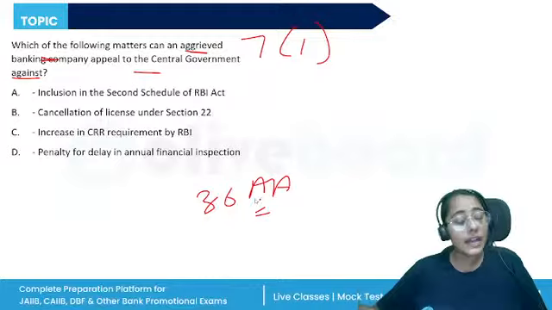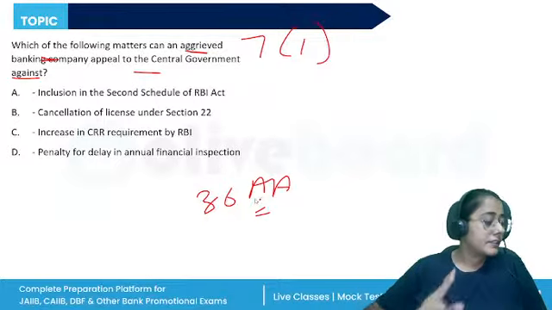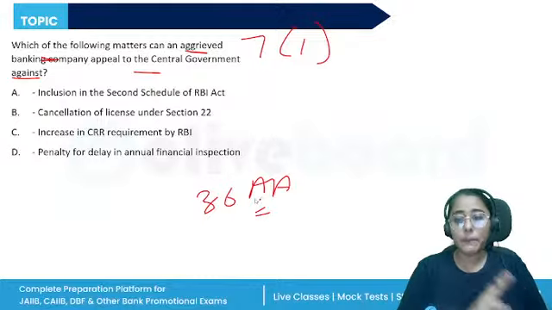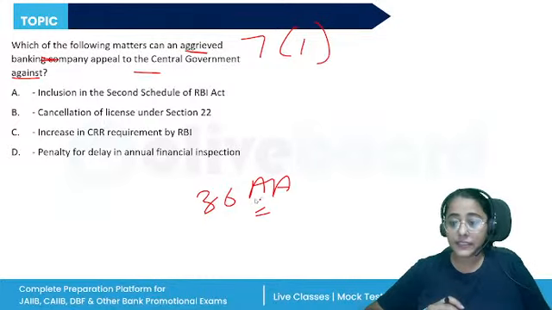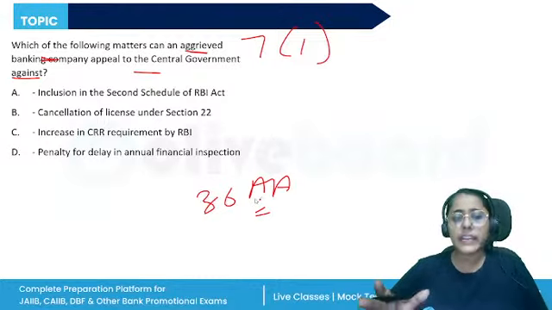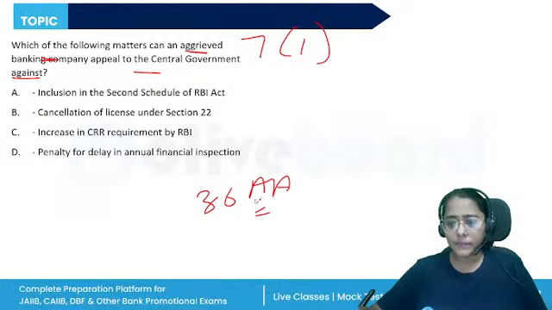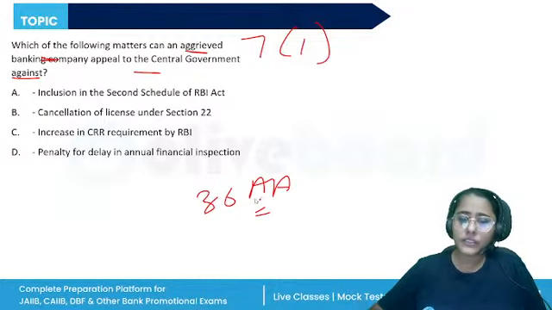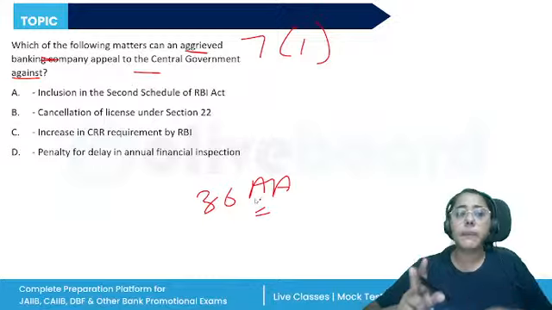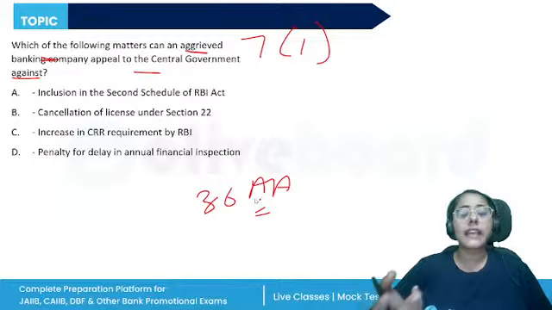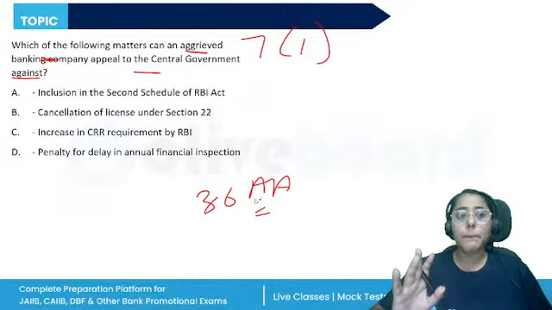If RBI has removed a managerial personnel from the bank, they can make an appeal to the government. Similarly, appeal against cancellation of banking license, refusal of certificate regarding floating charge or assets, suspension of operations, exemption from any provisions, right? So all of these are the areas where the bank or the aggrieved person can make an appeal to the central government.